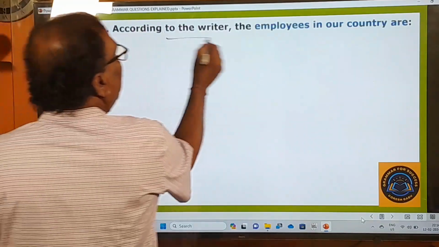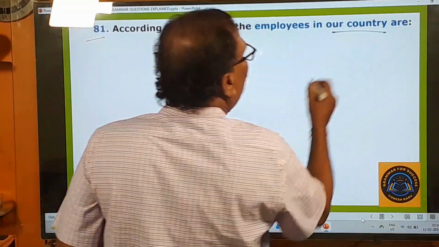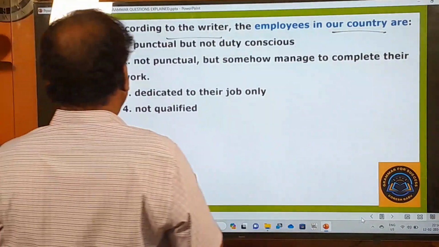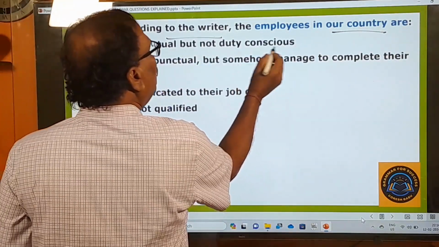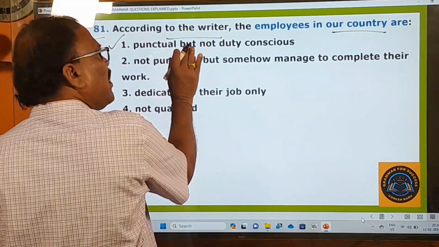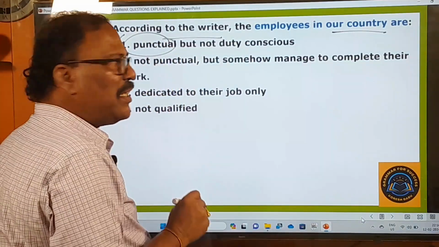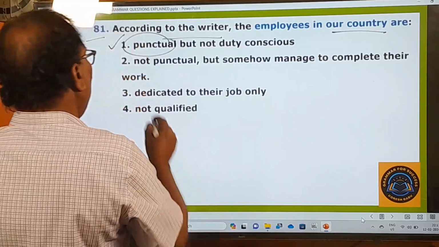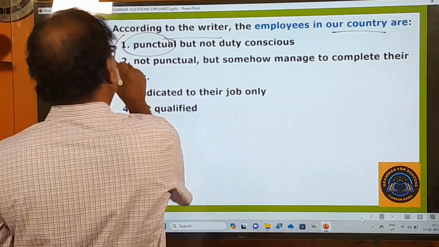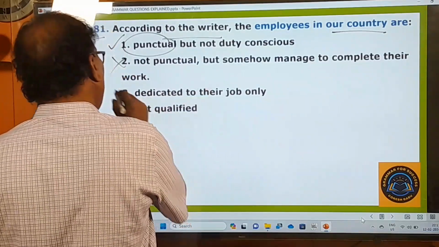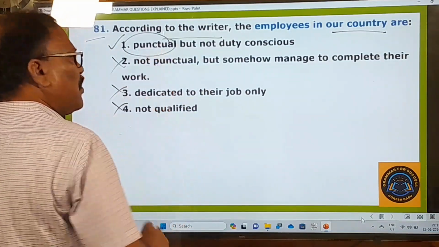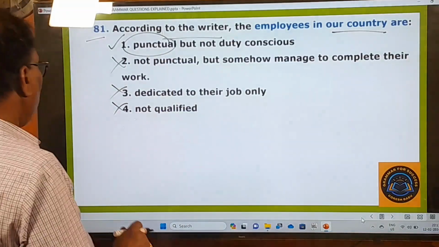81. According to the writer, how are the employees in our country? Okay, here you pay attention. Punctual but not duty conscious. This very first one is the right one. They are punctual to the duty, but they are not duty conscious, duty minded. Not punctual, but this is not the right one. Dedicated to their job only, no. Not qualified, no. Second one, third one are wrong. Only the first one is the right one. And you go to the next question.